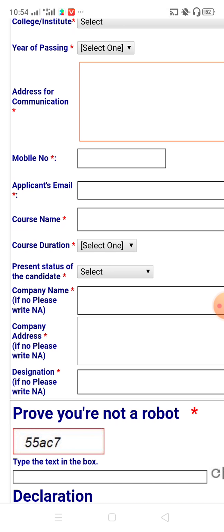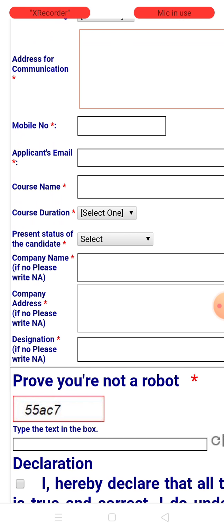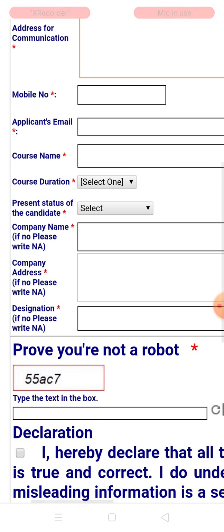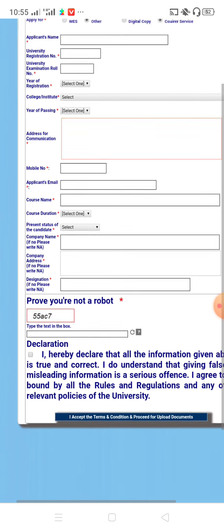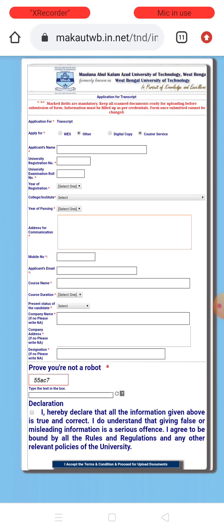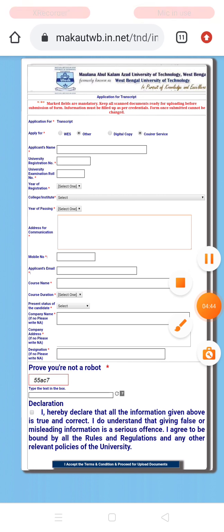Suppose you have completed your BTech degree in computer science and engineering, so you have to write here BTech in computer science and engineering, and course duration 3 year or 4 year, and present status of the candidate, presently what you are doing, higher study or any job, you have to mention here. In this way you can apply for transcript.